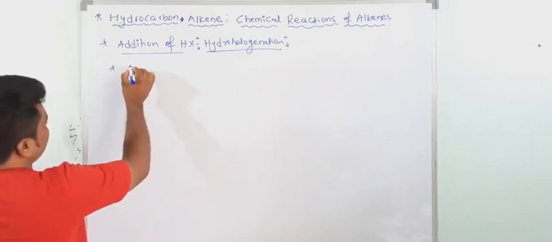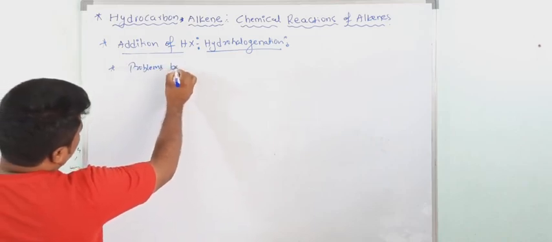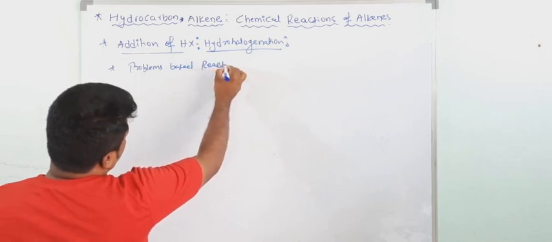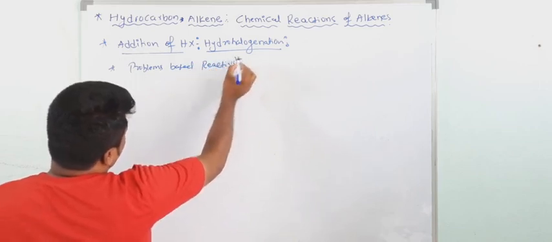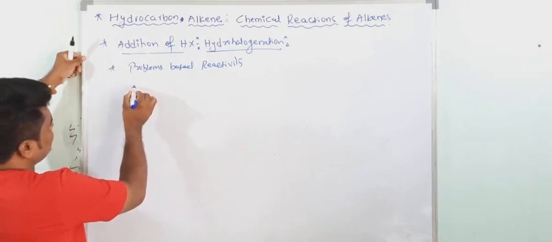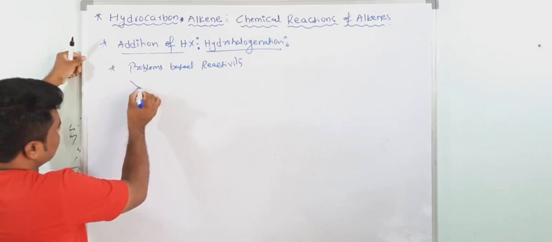Okay, now the first problem type: the problems based on reactivity. See here, suppose I am taking the general formula of alkene.